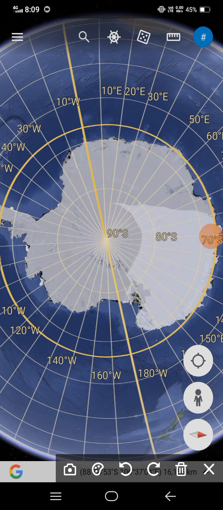Its total area is 14.2 million square kilometers.